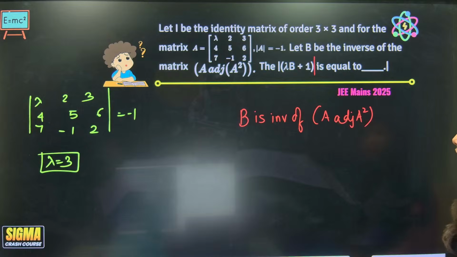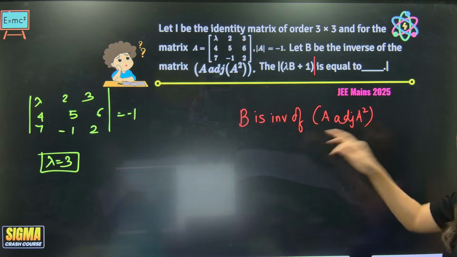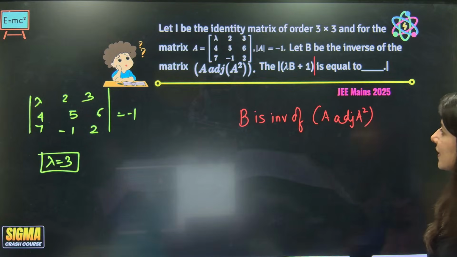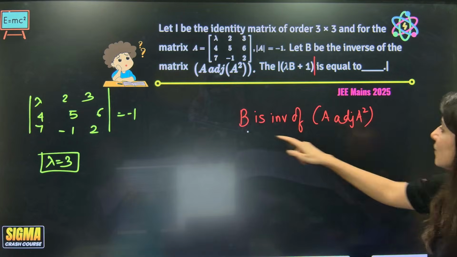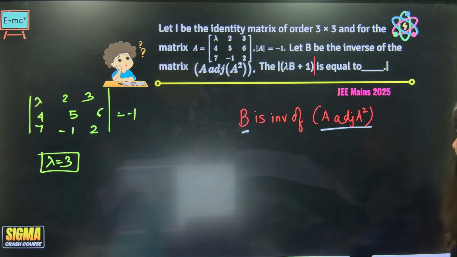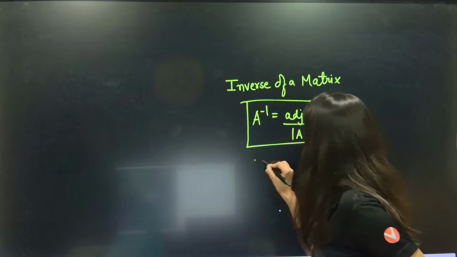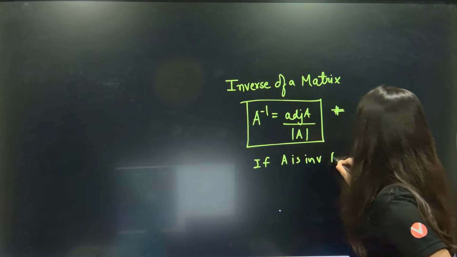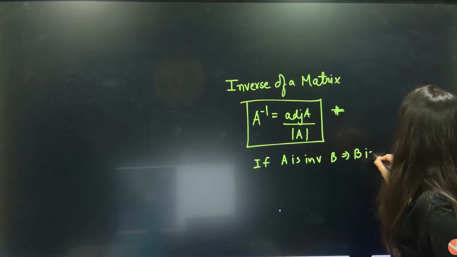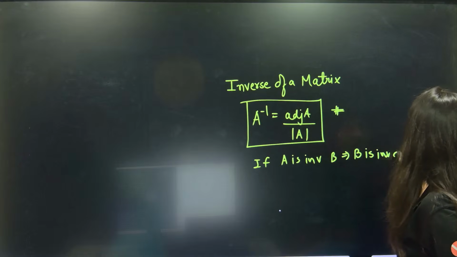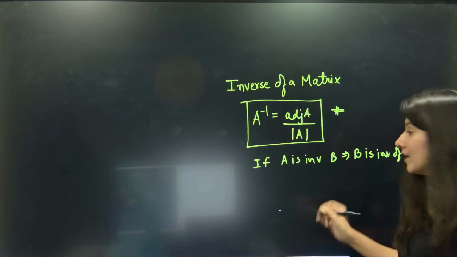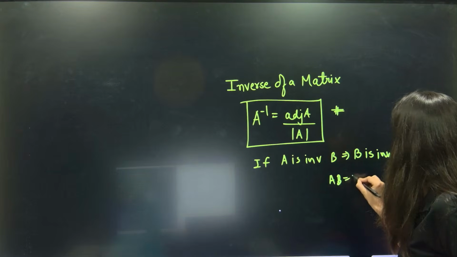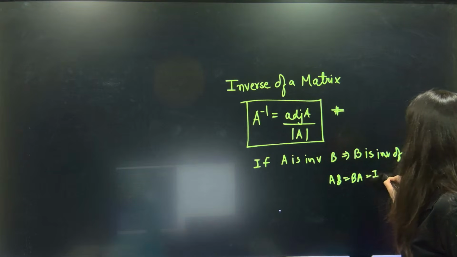So B is the inverse of this matrix. Correct? And also, one more thing I would like to tell you: if A is the inverse of B, that means B is the inverse of A. And AB is equal to BA is equal to I.